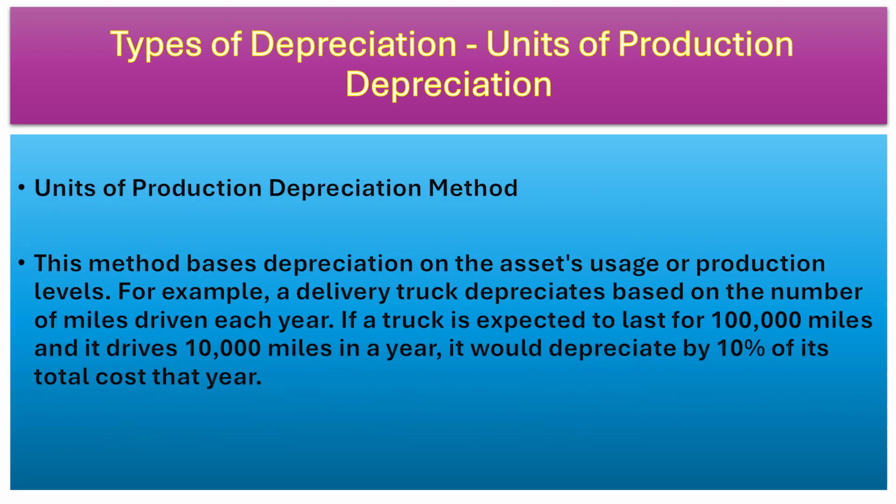Units of production depreciation method. This method bases depreciation on the asset's usage or production levels. For example, a delivery truck depreciates based on the number of miles driven each year. If a truck is expected to last for 100,000 miles and it drives 10,000 miles in a year, it would depreciate by 10% of its total cost that year.